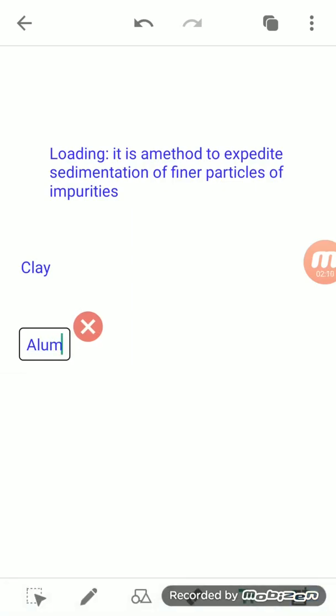So we add a piece of alum and move it along the surface of the muddy water, and when the alum dissolves in water, the particles suspended in the water get coagulated.